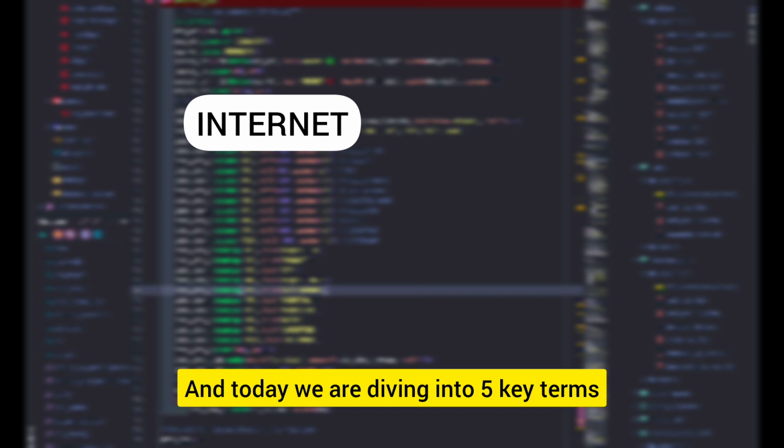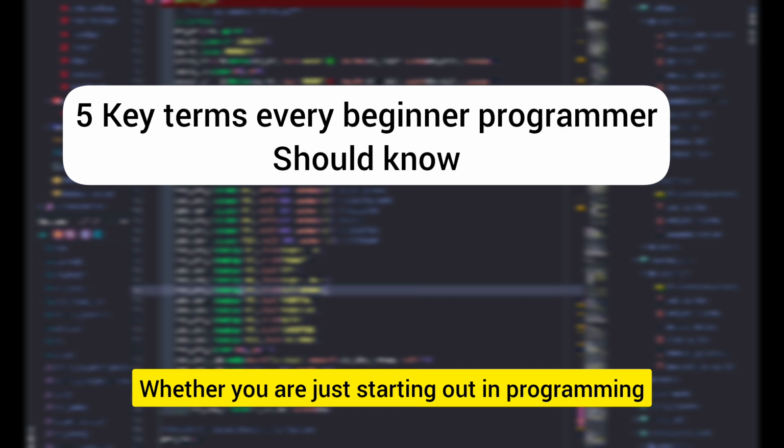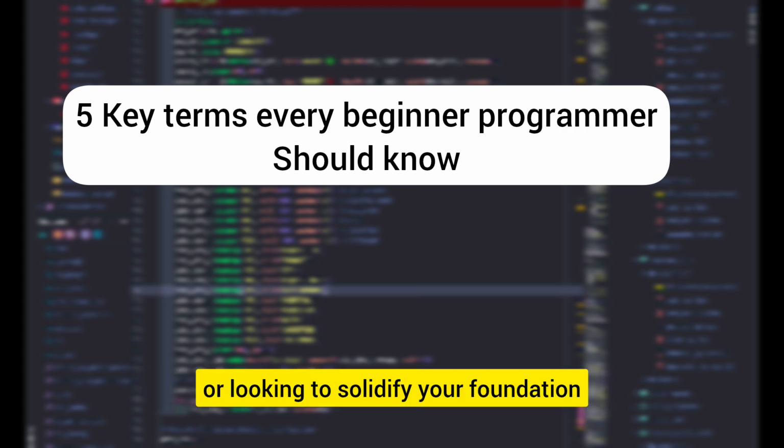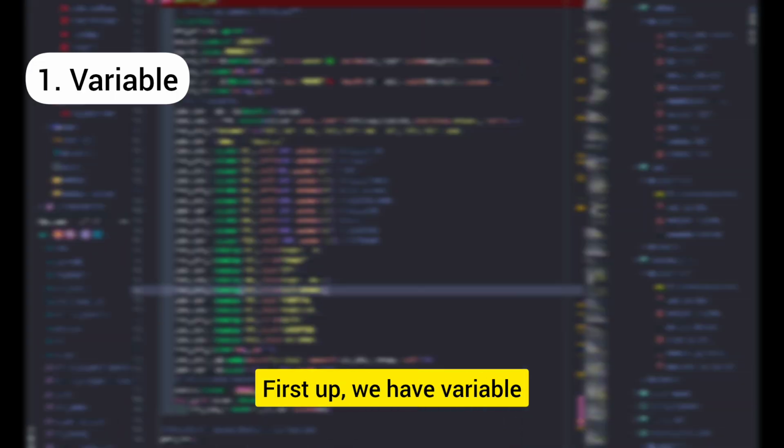And today we are diving into 5 key terms that every beginner programmer should know, whether you are just starting out in programming or looking to solidify your foundation. These concepts will set you up for success. So let's get right into it. First off, we have variable.